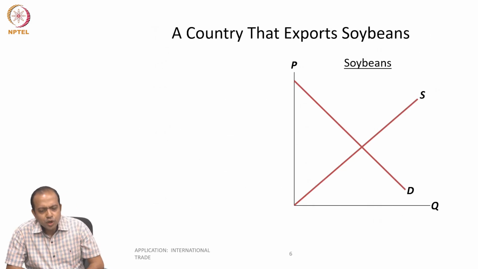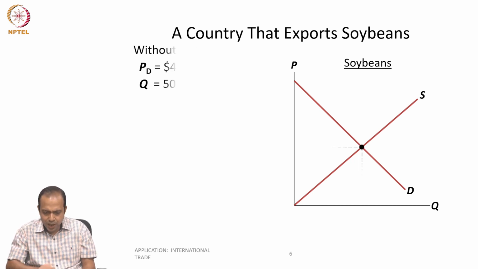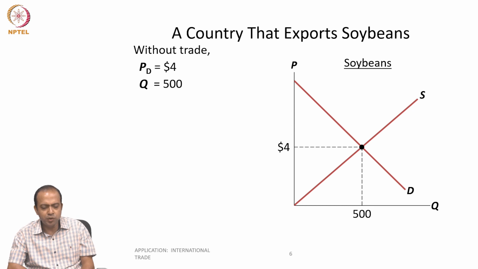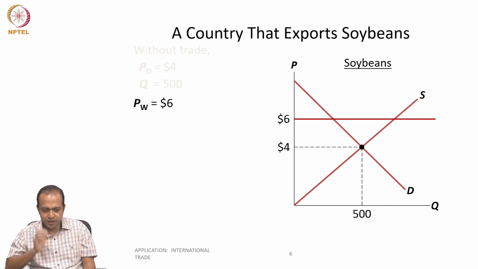So now let us consider a product, soybean. Here are soybean's demand and supply, and this is the equilibrium price and quantity. When the price is $4, soybean quantity is 500 units, might be kg, quintal, or ton. That is how it is decided.